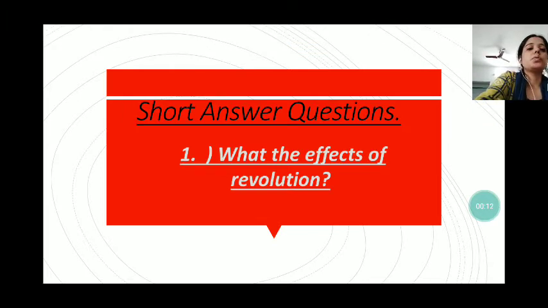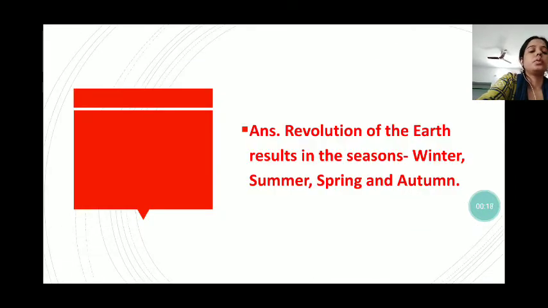Now students, we will do some short answer questions in copy. What are the effects of revolutions? So we know the revolutions cause changes in the seasons. Winter, summer, spring and autumn are the four seasons.